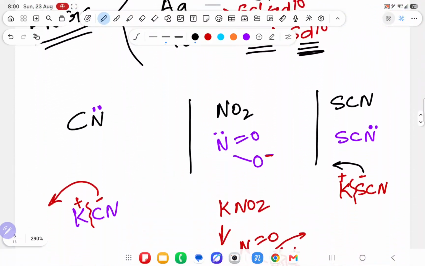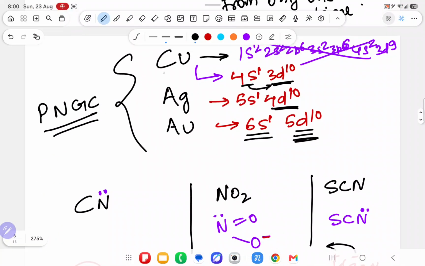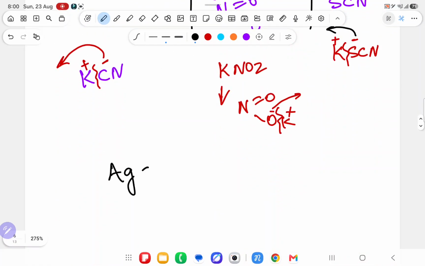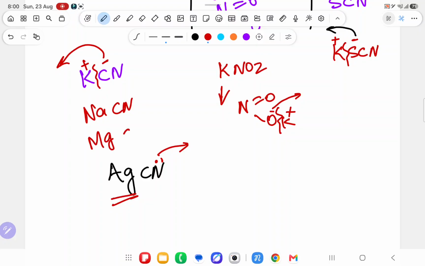If AgCN is there, it has more covalent character, so it will not break like minus and plus. In this case, it will attack from the lone pair side. But if Ag is not there, and KCN, NaCN, or any metal like Mg(CN)2 is there, it will attack from the C minus side.